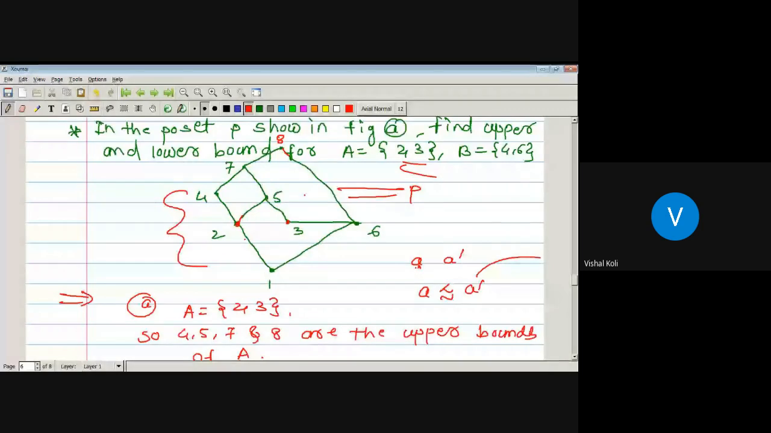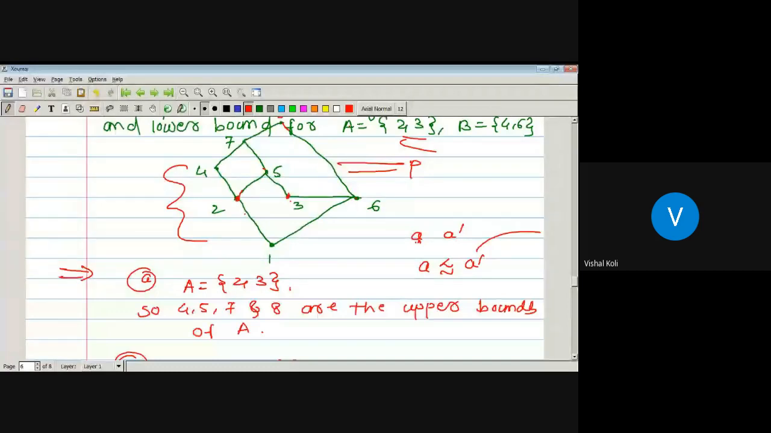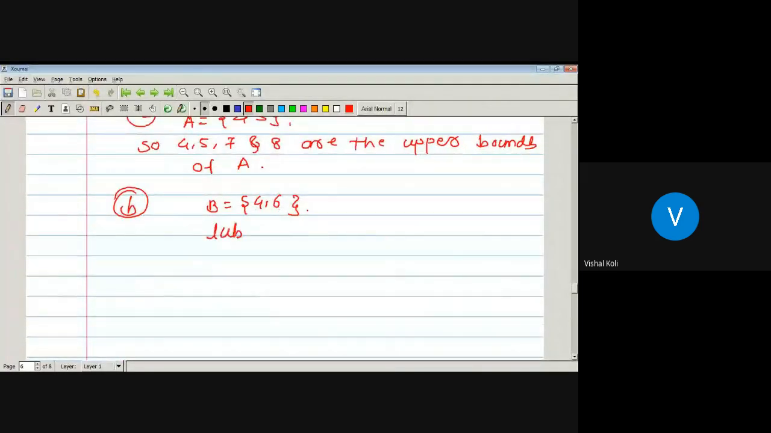Either 7 will be an upper bound. If 7 is an upper bound, then there must be a relation between 7 and 6. Whether there is any relation between 7 and 6? No, sir. Only 8. Since 3 and 5 are at the same level, there is no comparison between 7 and 6. So there is only one upper bound, which is nothing but 8. And as there is only one upper bound, this one is the least. So the least upper bound of B is nothing but 8. Okay, so in this way we can find it out.